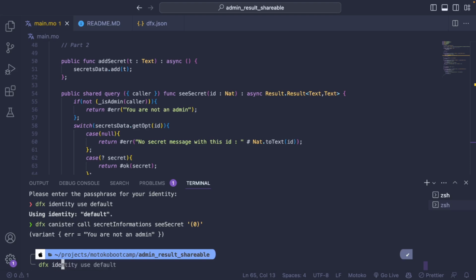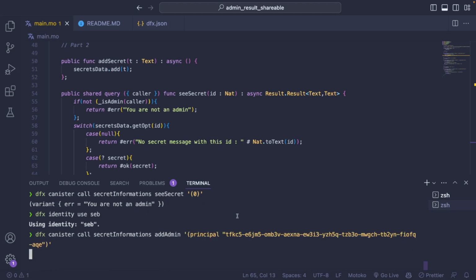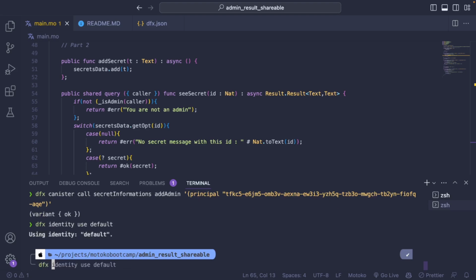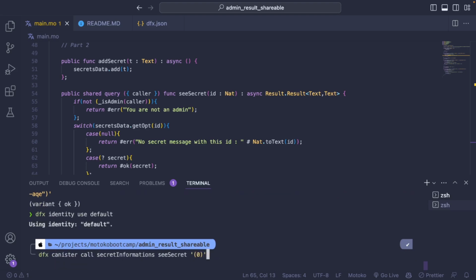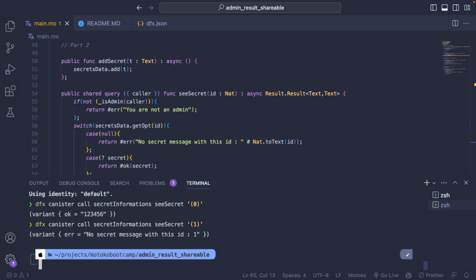And if I use my other identity to add an admin, this is the principal of the default identity. I can go back to the default identity, and this time it should work. If we try to see something outside, there is no secret message. Great.